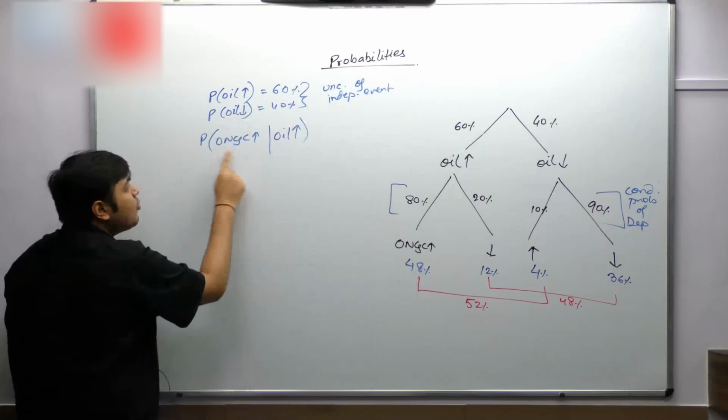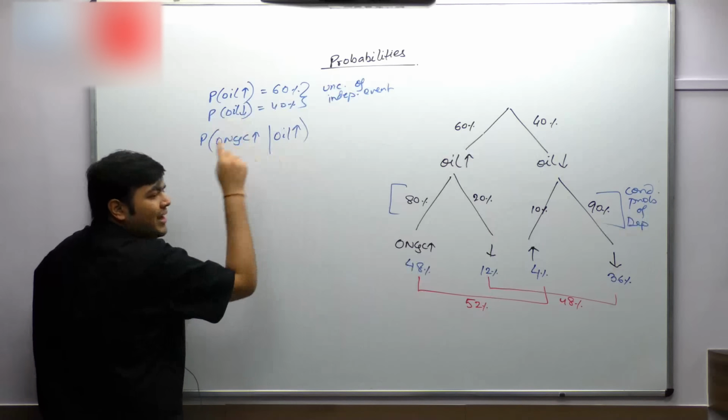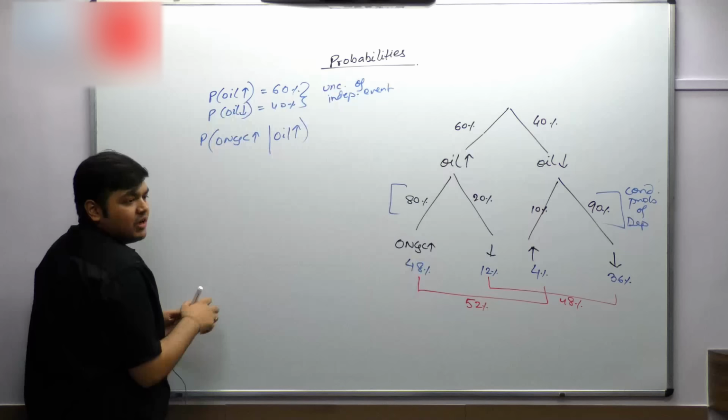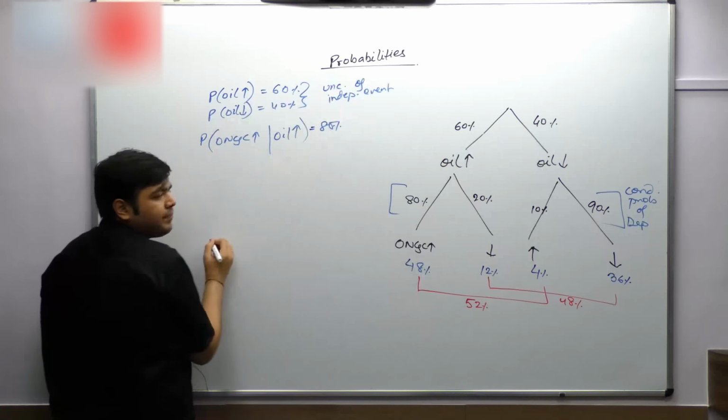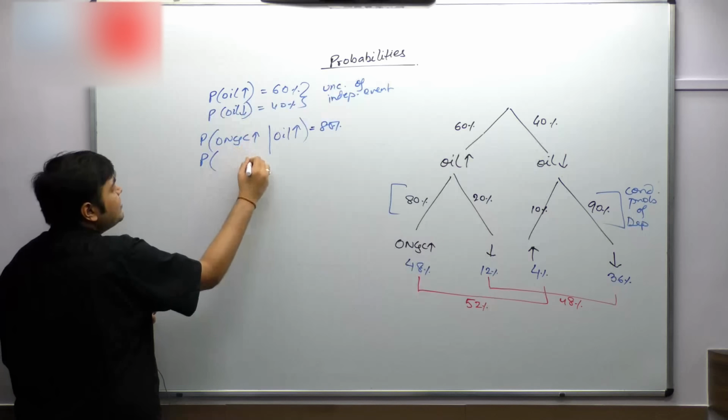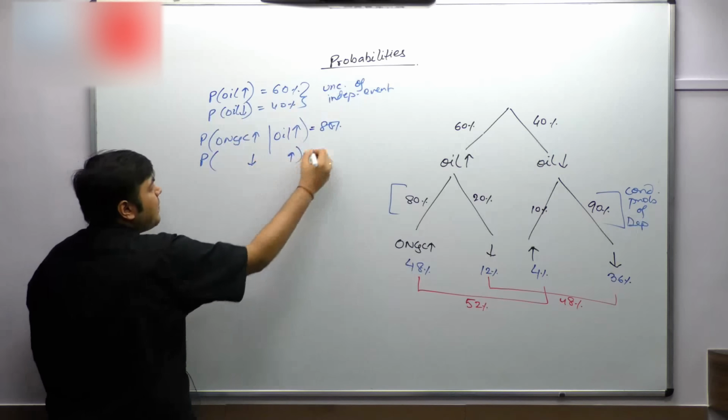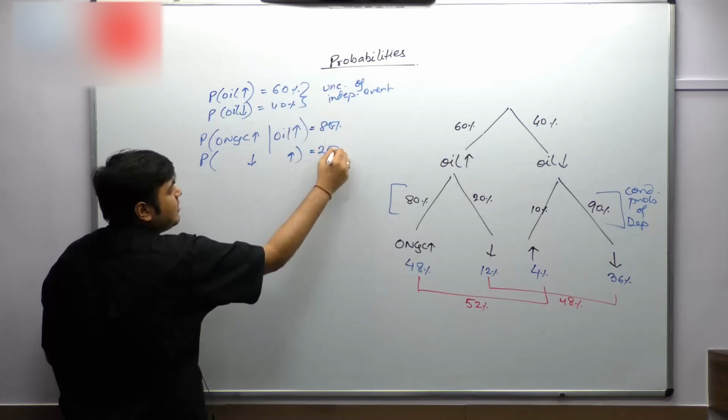So the probability of ONGC going up given that oil has gone up. Oil has gone up is your given. It's your fact. It's your sample space. That is equal to 80%. The probability that ONGC goes down given that oil has gone up is equal to 20%.